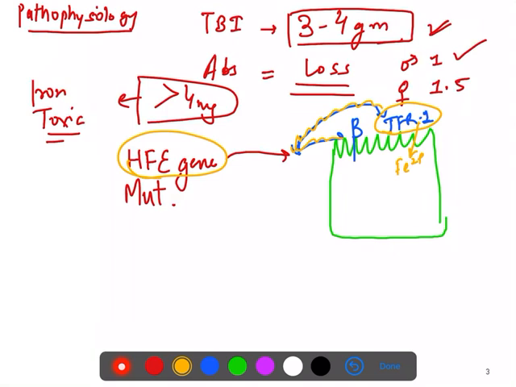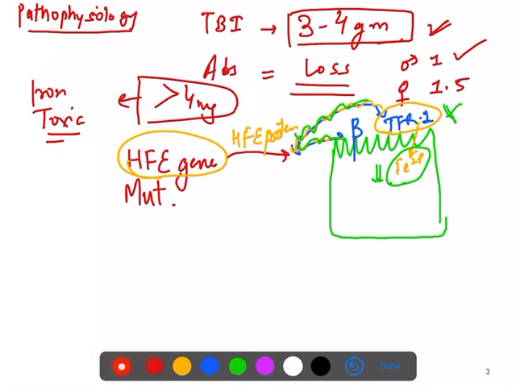So if this gene is mutated and the HFE protein also gets mutated, their interaction will be hampered, and because of this the TFR will not work properly and iron absorption through it will go down.